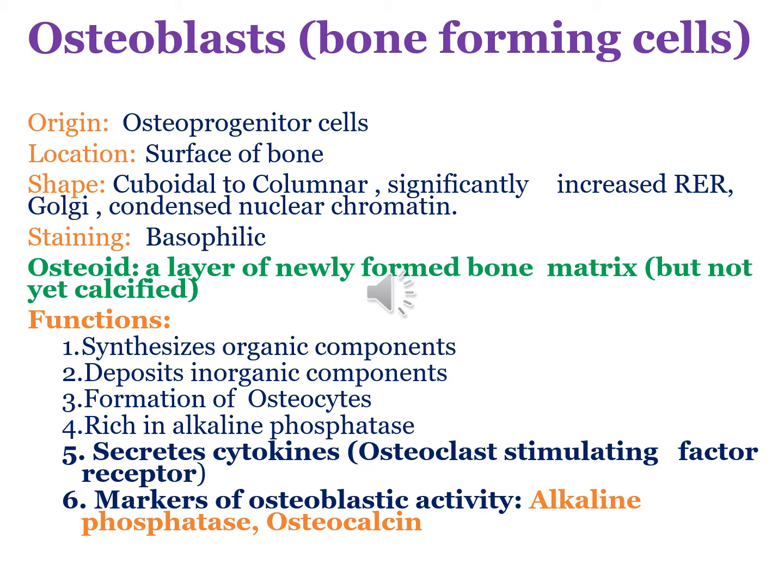So osteoblasts form the organic and inorganic components, and later they also secrete different ions and cytokines for the osteoclast stimulating receptors. So they also form receptors for the osteoclasts. Markers for osteoblastic activity include alkaline phosphatase and osteocalcin, as these are secreted by osteoblasts.